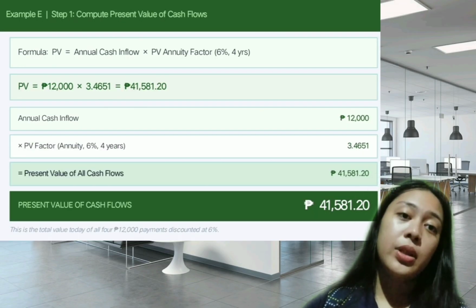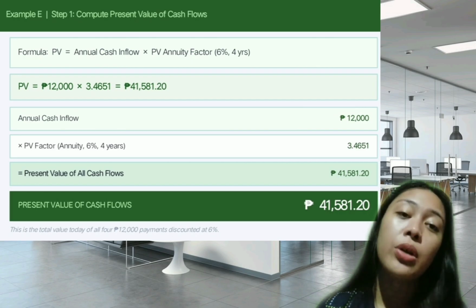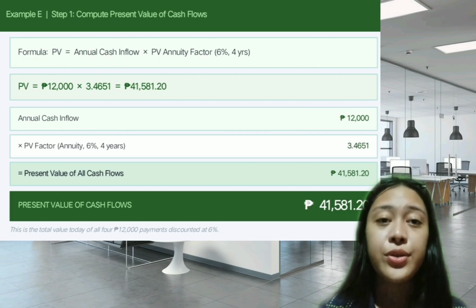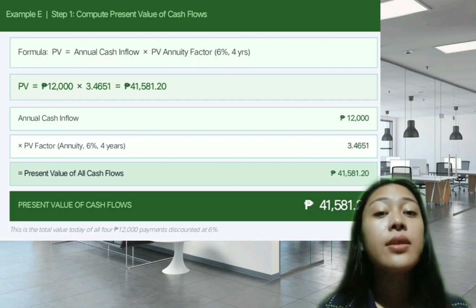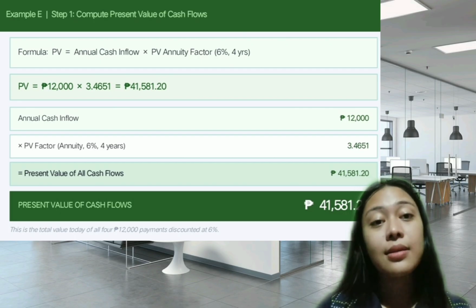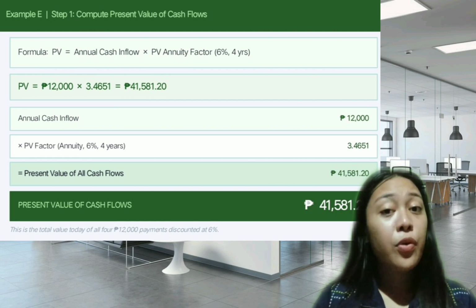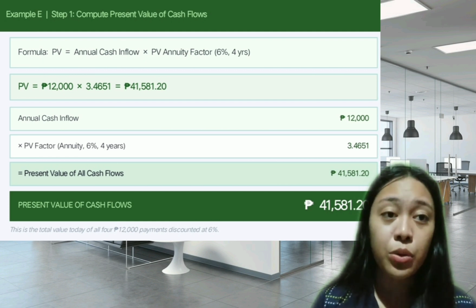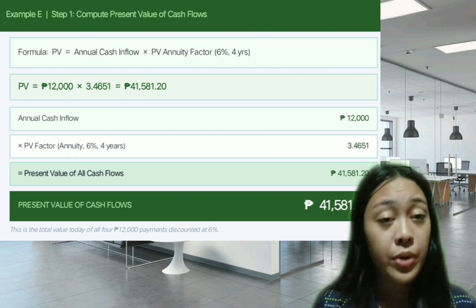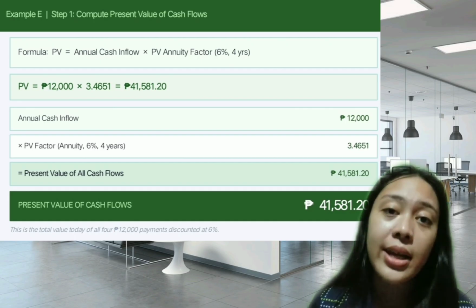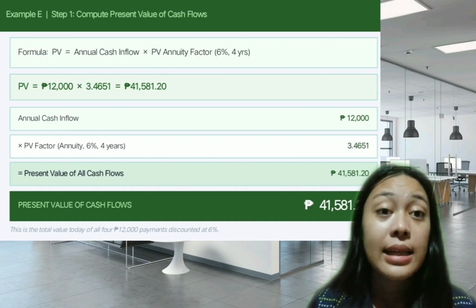What is being computed here? So we need to find how much 12,000 per year for 4 years is worth in today's money using the 6% discount rate. Kung magdawat ta og 12,000 every year sulod sa 4 years, pila ba ang kantidad niya adto karon gamit ang 6% discount rate? So, mao ka na ang atong makuha diri na report.